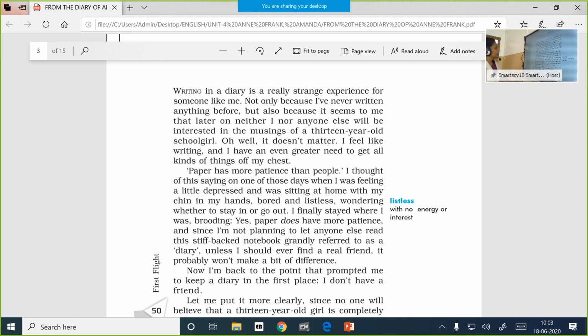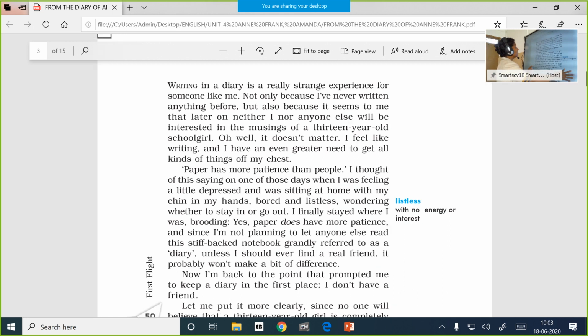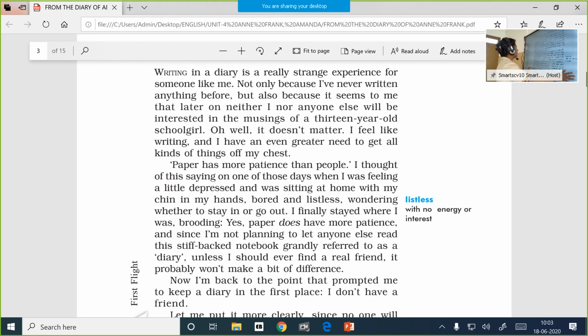Writing in a diary is a really strange experience for someone like me. Not only because I have never written anything before, but also because it seems to me that later on, neither I nor anyone else will be interested in the musings of a 13-year-old school girl. So she's telling that this writing business is totally a strange experience.